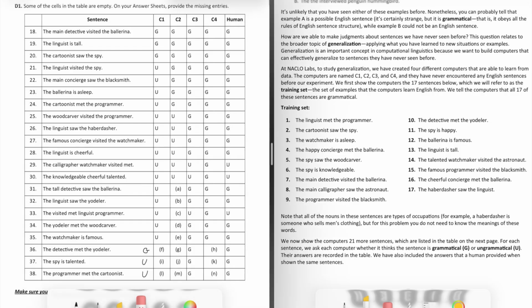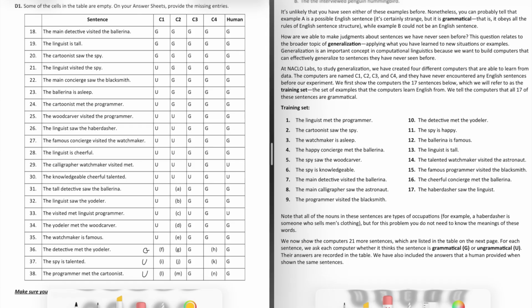So going off of that information, we can see that computer 2 is thinking about whether the subjects of these sentences are also subjects in these training sentences. And so on with the objects, so on with the adjectives, the positions of the adjectives, and also the verbs, I guess, in the last few sentences, but mostly focusing on whether these words can be subjects or objects or one or the other. So with that, we can figure out 31.